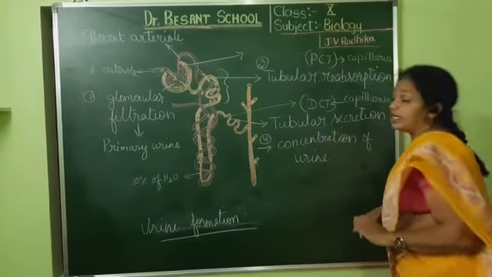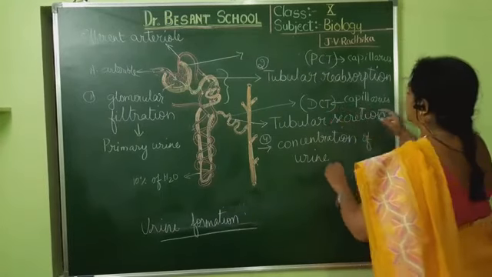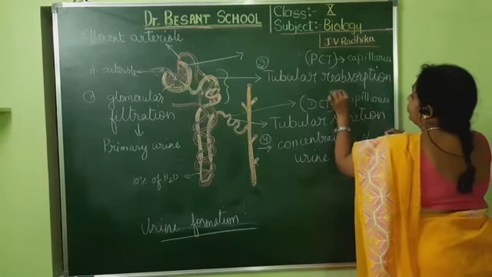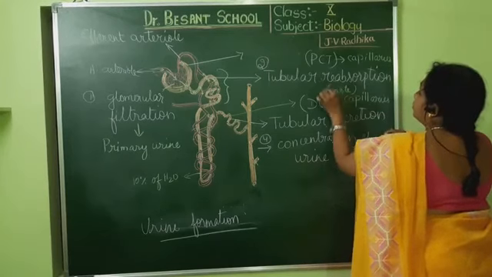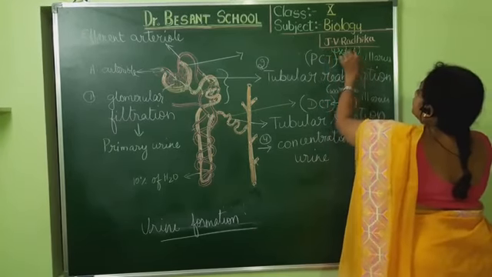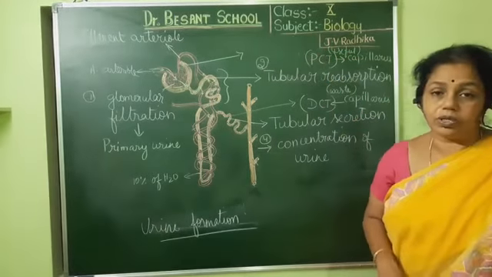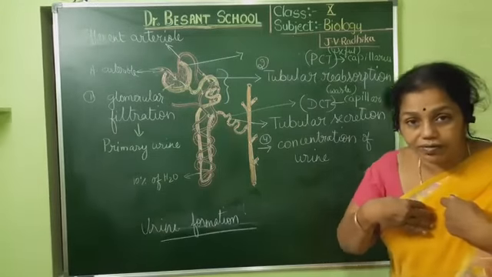I told you that from the PCT to the capillaries, the useful substances are going. Here from the capillaries to the DCT, what is going? Most of them are waste. So you can remember it like this, and there it is the useful substances. Reabsorption is when the blood takes back, that's why we call it reabsorption. Secretion is whatever waste the blood is having.